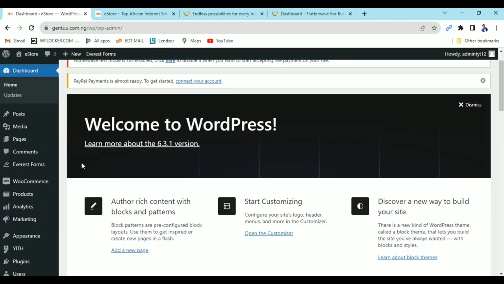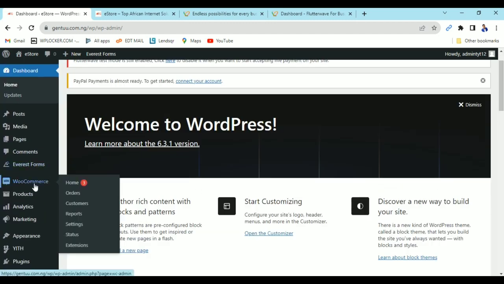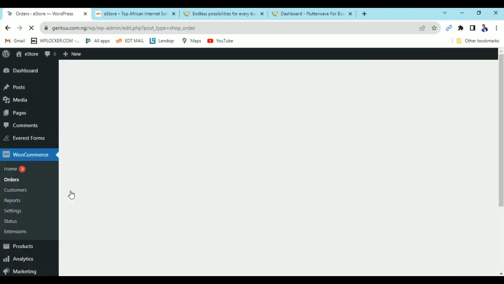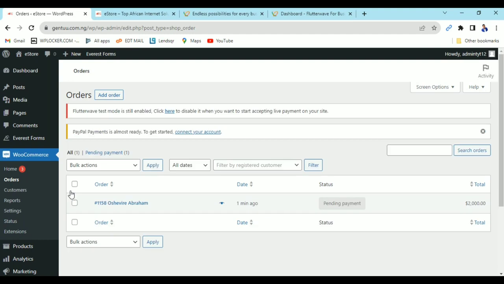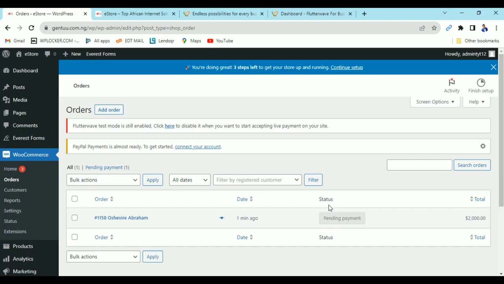On the dashboard, you come down here on WooCommerce, you see orders. This is where you check your orders once people place orders. We still have an advanced way to check orders, like checking it with your mobile phone, how to set up an app for it and all of that. This is the order I was about to place right now, but I didn't complete it, so it's just going to show pending because I didn't make the payment.